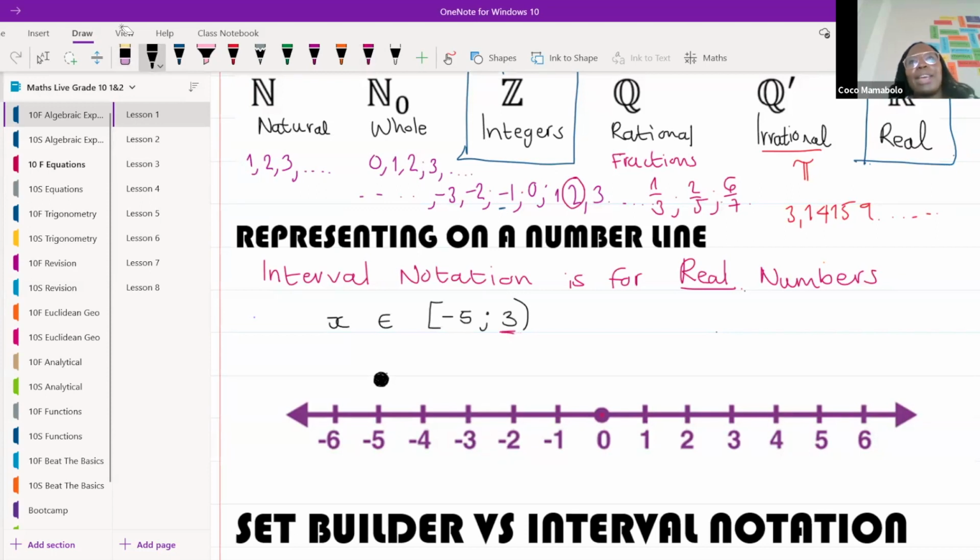But there's a round bracket. So we're going to go to 3, closed or open dot? Open, correct, open dot. So we're going to go there and put in an open dot. And then we're going to take these two things and join them with a line. I'm sorry, my line isn't straight, but that's how we're going to join them. Right, and that's what we get there for interval notation.